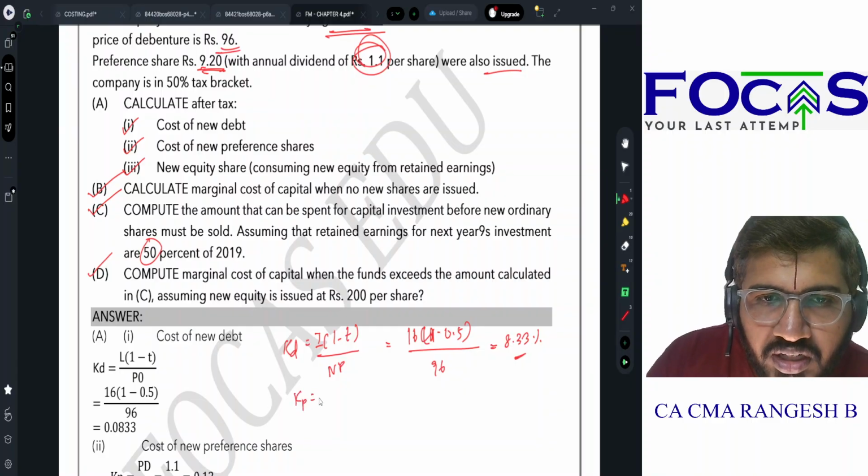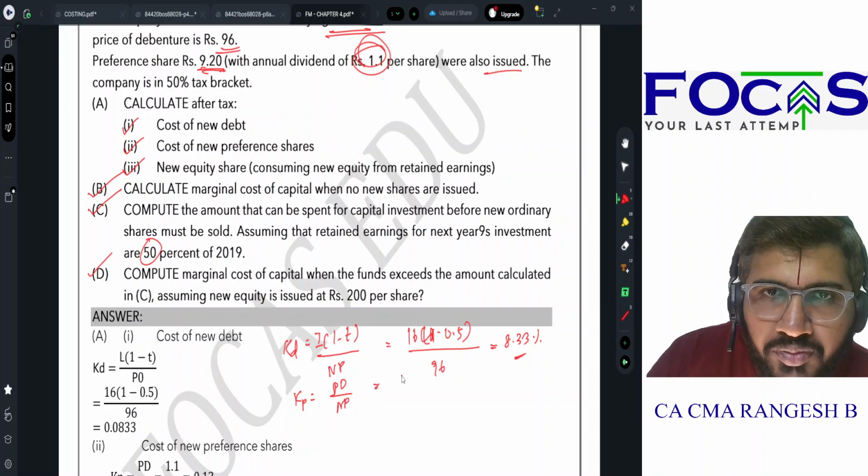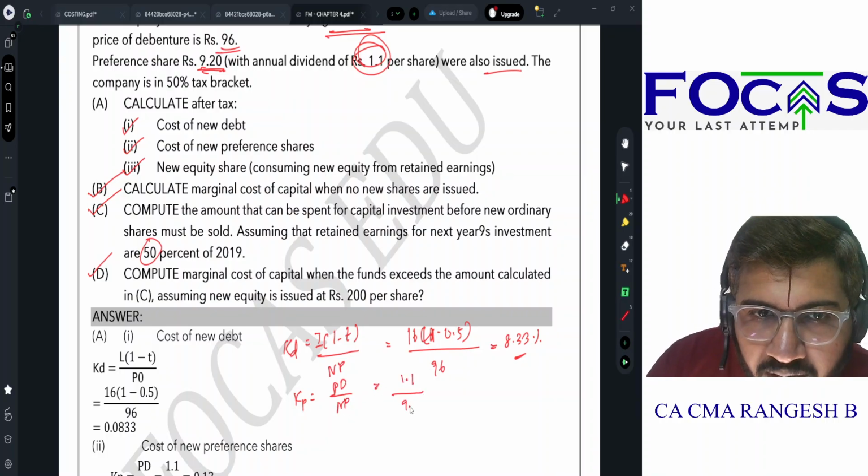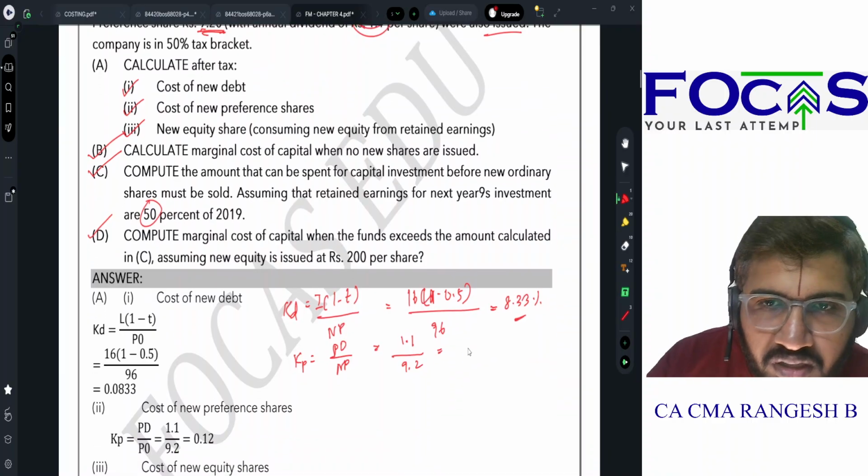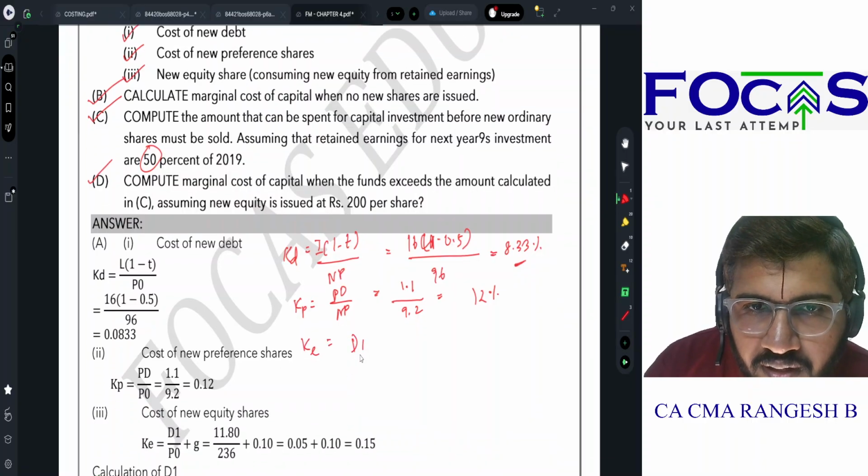Cost of preference shares: preference dividend divided by net proceeds. So preference dividend is 1.1 divided by 9.2. So simple and straightforward calculation of 12%. Cost of equity is nothing but D1 by P0 plus G.